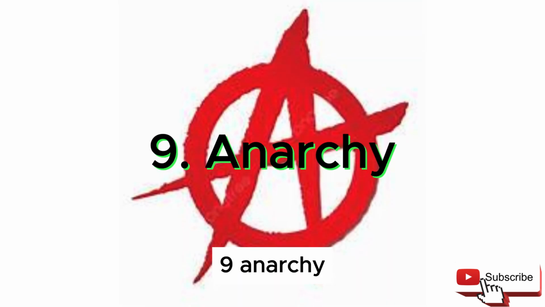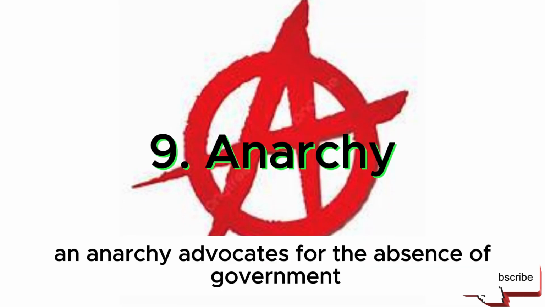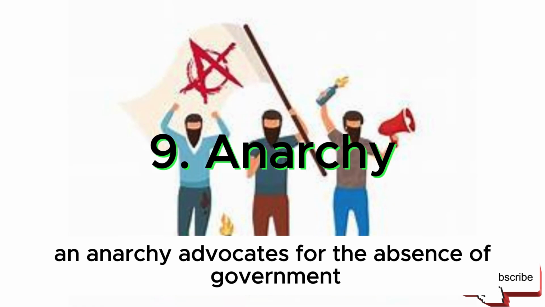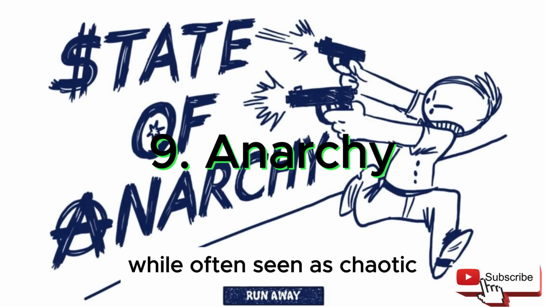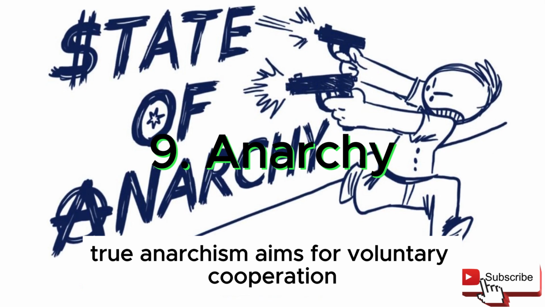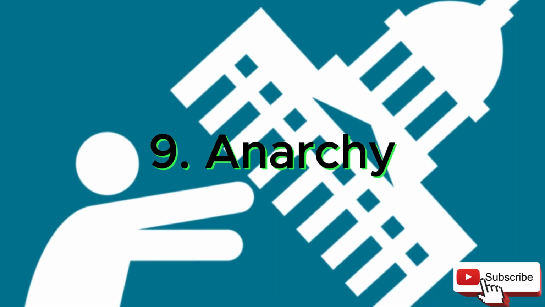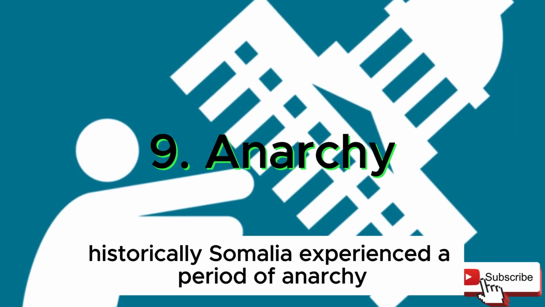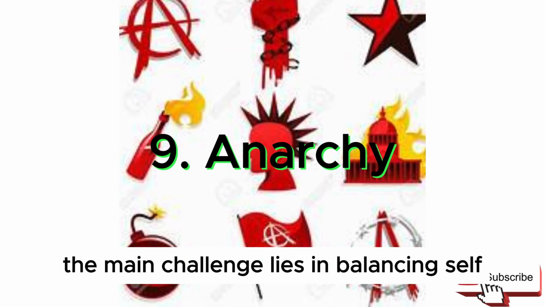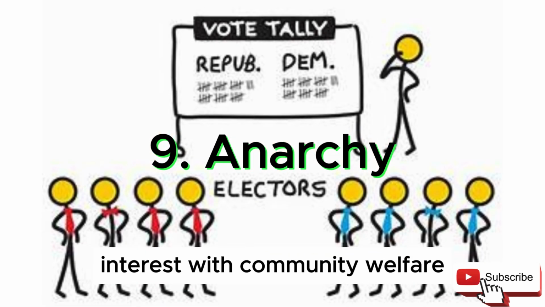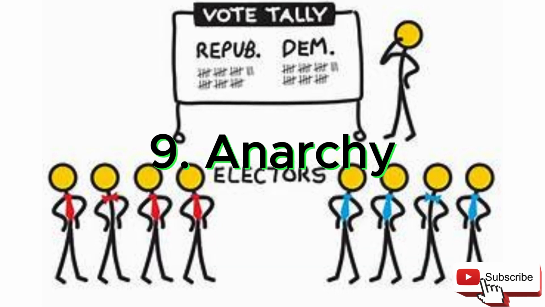9. Anarchy. An anarchy advocates for the absence of government, allowing communities to self-govern. While often seen as chaotic, true anarchism aims for voluntary cooperation. Historically, Somalia experienced a period of anarchy when it lacked a central government. The main challenge lies in balancing self-interest with community welfare.